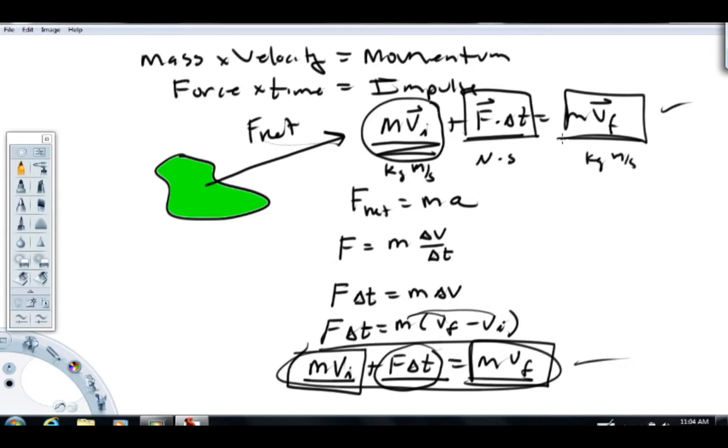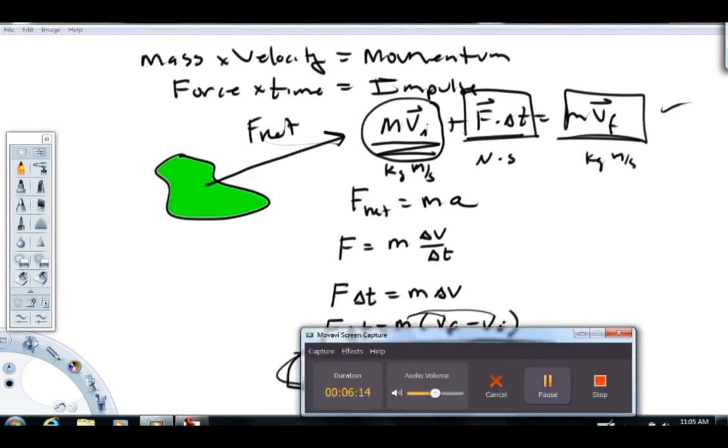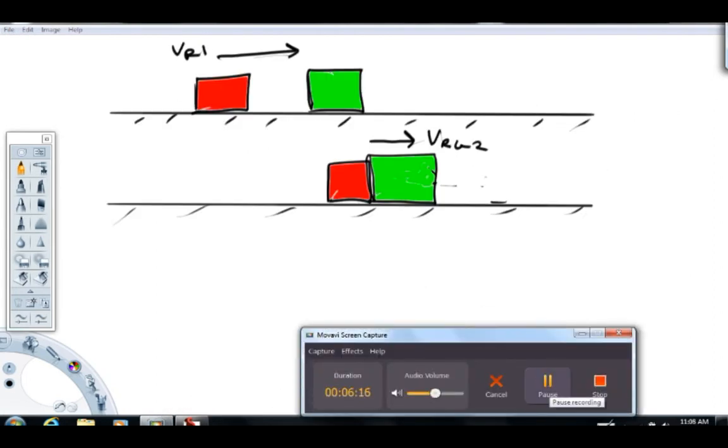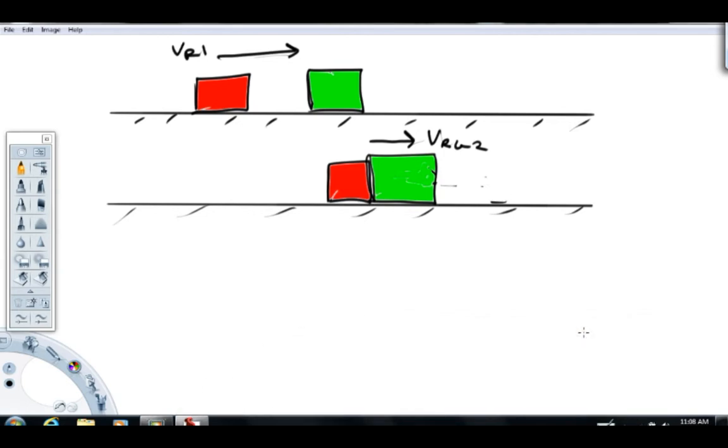Now, there's a couple of cases where this is really a beautiful thing for us to have, and that's the case where we're looking at impacts. So I'm going to take a moment here and clean my picture up and draw what an impact problem might look like. All right, folks, I'm back. I got a picture here, and humor me and let me tell you what this picture is.